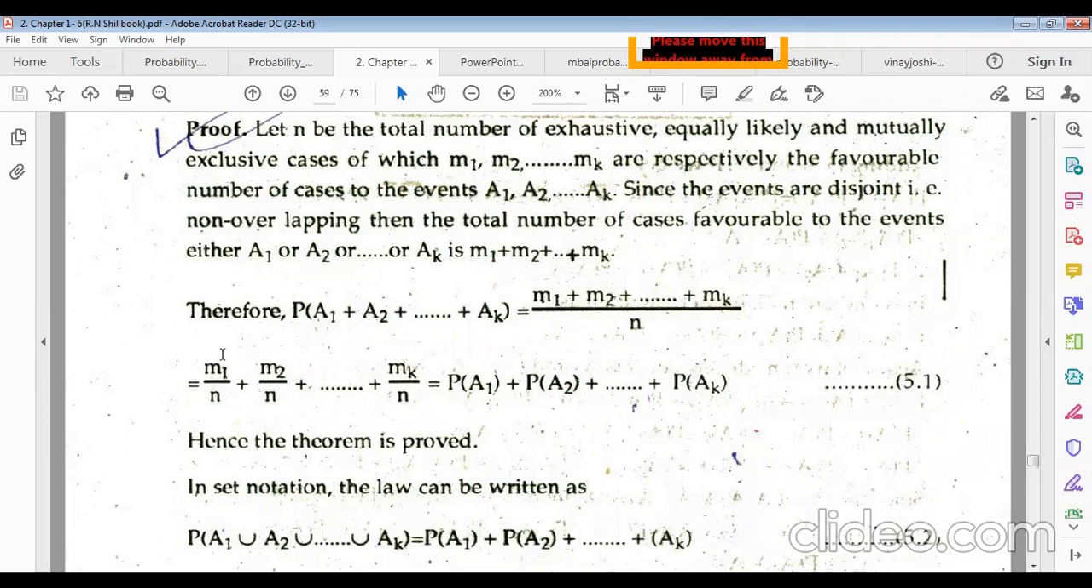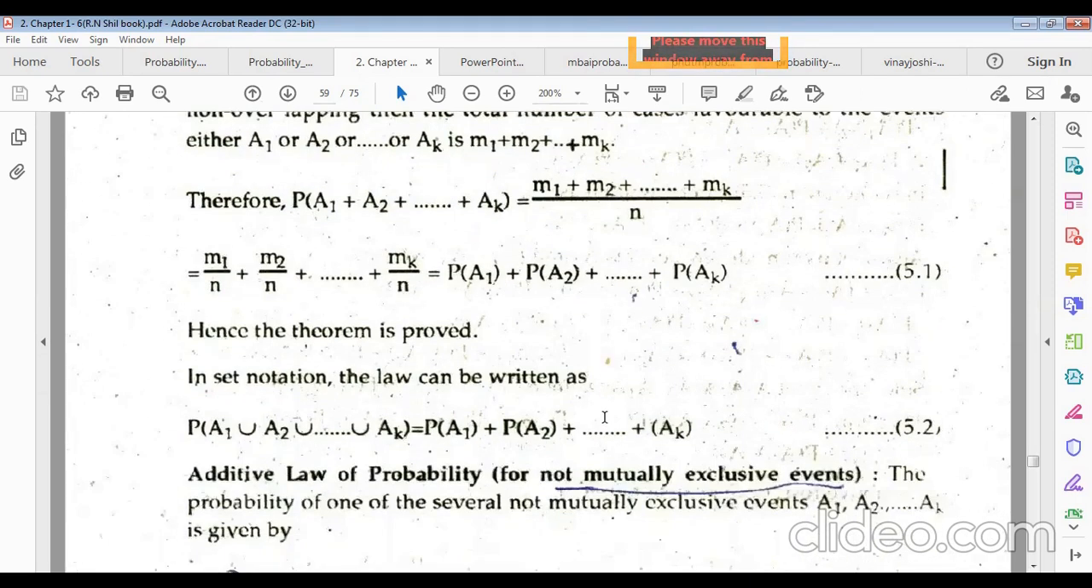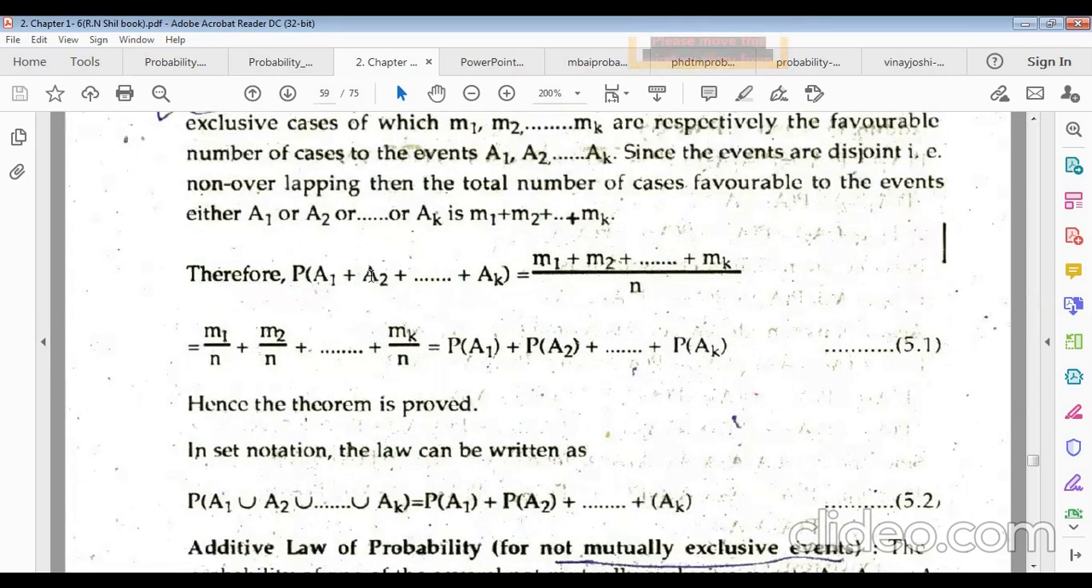But this is the probability of event A1, and this is also the probability of A2, and dot dot, this is the probability of the kth event AK. Hence the theorem is proved. Very easy for you. I hope if you try to understand, you can easily understand this. In set notation, you can also write union for plus. Just in set notation we can apply this formula for this case.